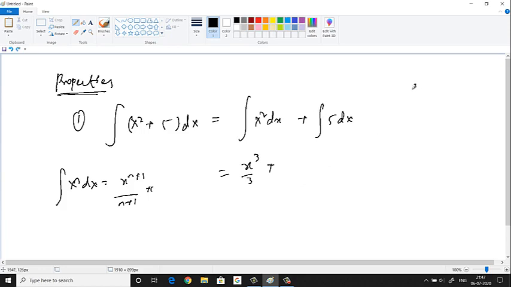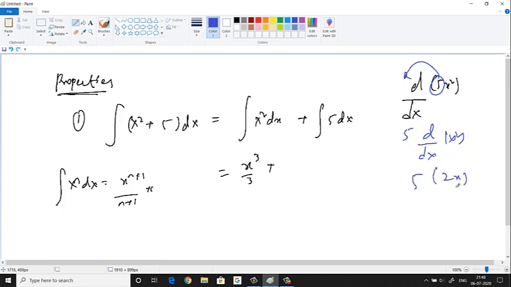See, in differentiation also, say d dx of 5x square. What we could do there, we could take out this 5 outside the differentiation. d dx of x square will do. Then differentiation of x square is 2x. So this 5 as it is we'll put and 2x we'll write. So this will make it 10x.